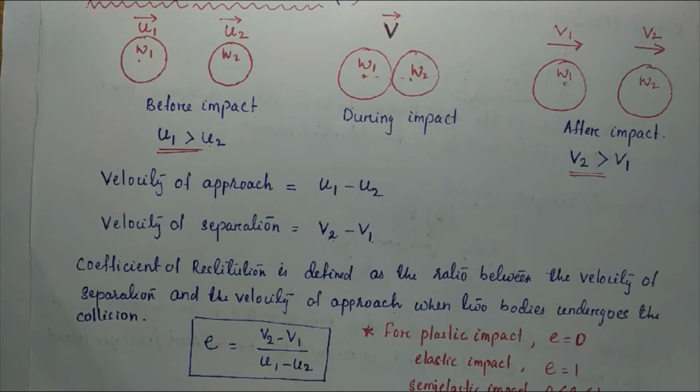If V2 is equal to V1, then V2 minus V1 is 0. So e equals 0 divided by something, which is 0.